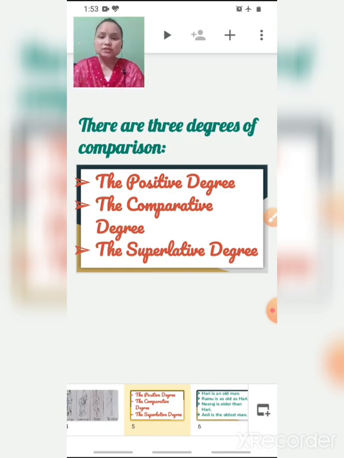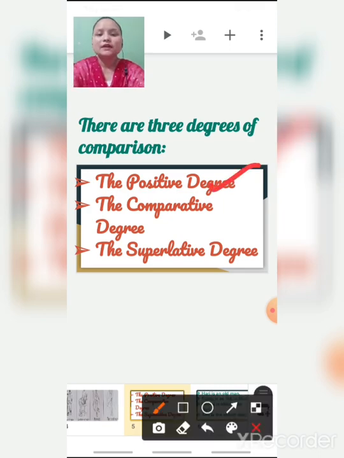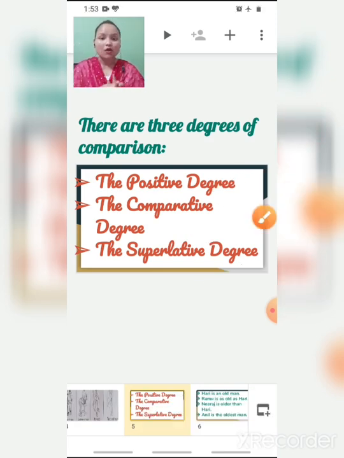So for comparison, children, there are 3 degrees of comparison. To compare objects or nouns, we use 3 degrees of comparison: positive degree, comparative degree and superlative degree. These are the 3 degrees of comparison. On the basis of these 3 degrees, we do comparison of nouns or pronouns.